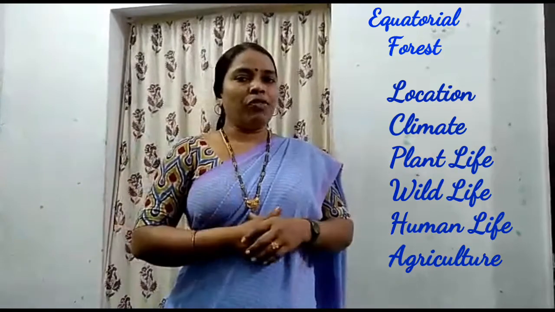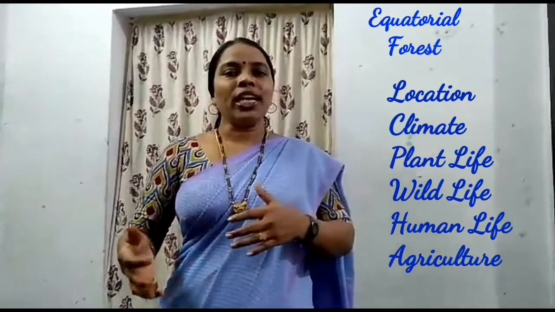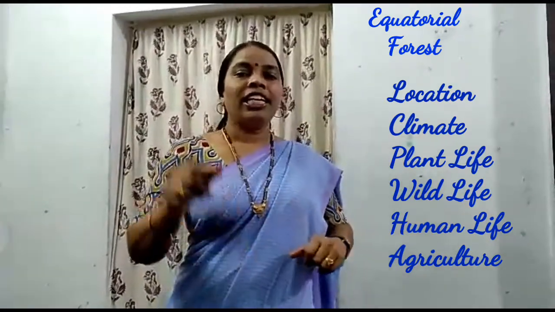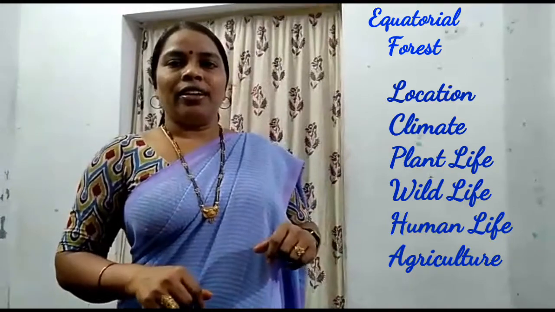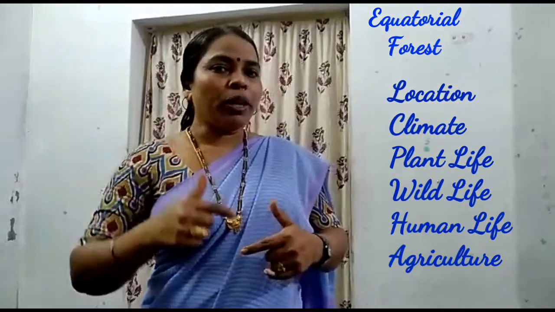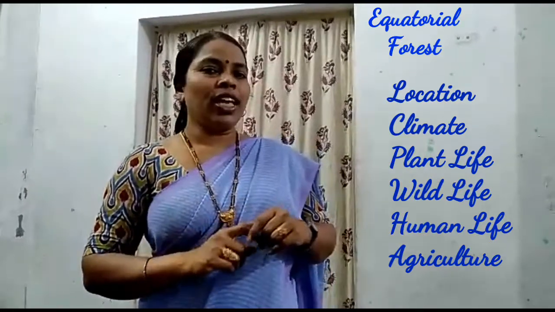Location of the equatorial forest. It is located near the equator line, children, between Tropic of Capricorn and Tropic of Cancer. Okay?